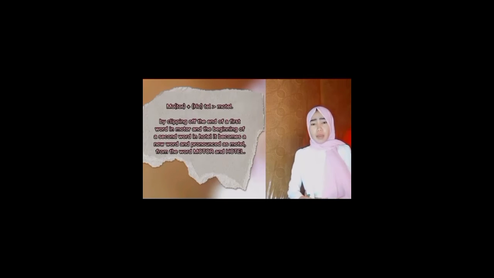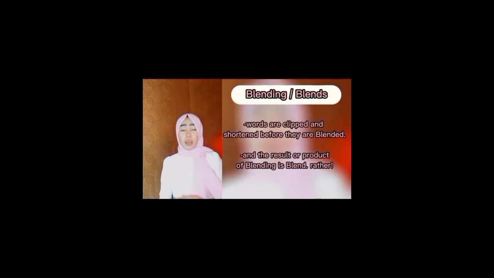By clipping off the end of the first word and the beginning of the second word, it becomes a new word pronounced as motel, from the words motor and hotel. Again, in blending, words are clipped and shortened before they are blended. Let us now proceed to another type of word formation process, the acronym.